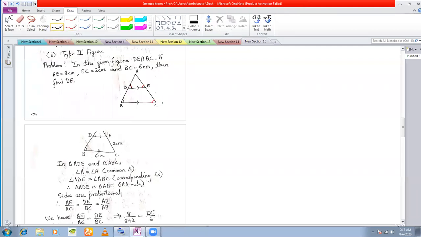Therefore, the two triangles are similar. Okay, so you can proceed in both ways. Out here, I have proceeded in the first way, that is, I have taken the common angle. Should I write the proof or will it be okay?